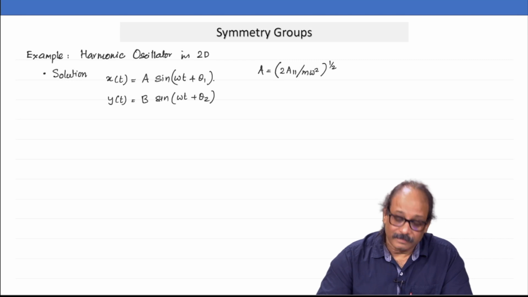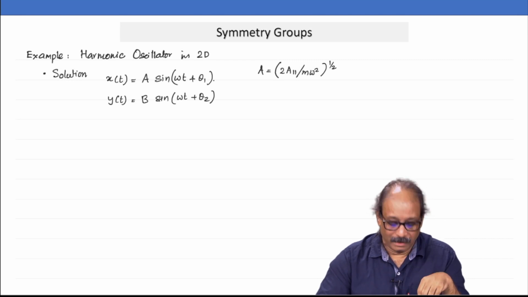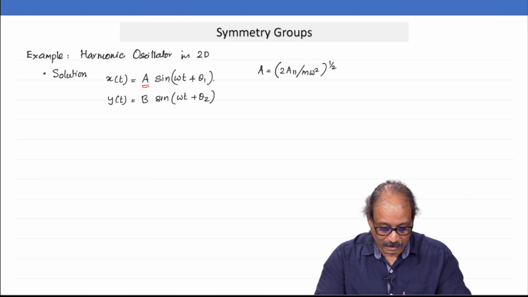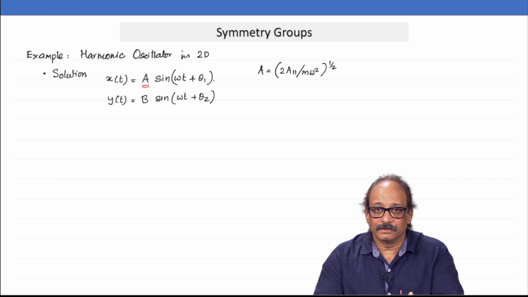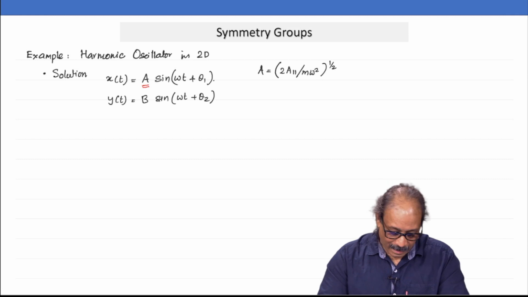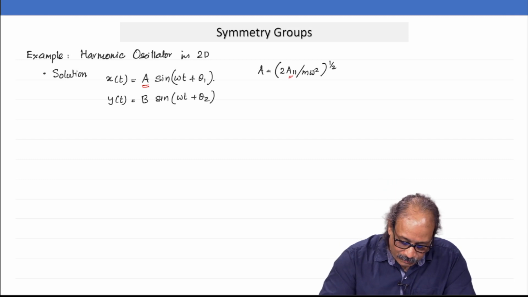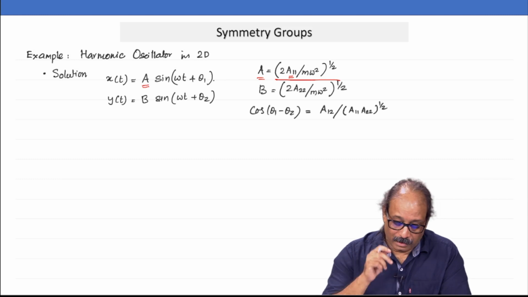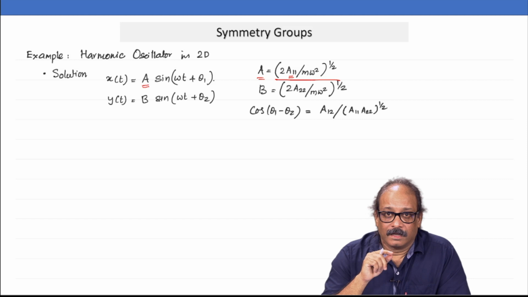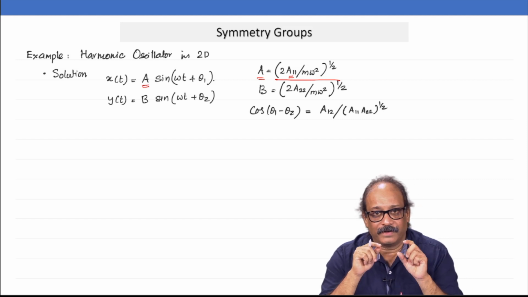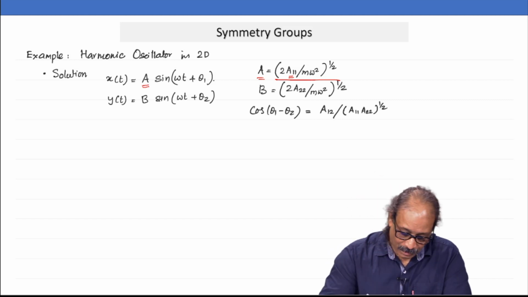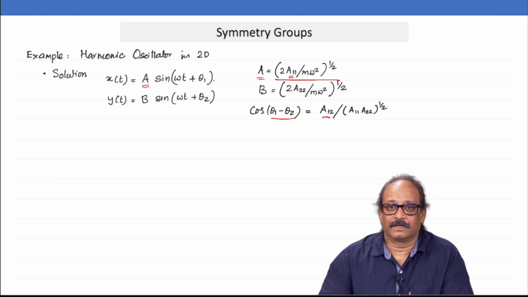Remember, what is the energy here in the x degree of freedom? If this amplitude is A, then half m omega square capital A square is equal to the total energy in this, and that we know is exactly equal to A11. So, your capital A can be written as the square root of 2 times Hx by m omega square. Similarly for B, and similarly I can calculate A12 and associate that A12 with the phase difference between the 2 degrees of freedom. So, both are harmonic motions and there is a phase difference between the two. So, cos(theta 1 minus theta 2) is related to your A12.